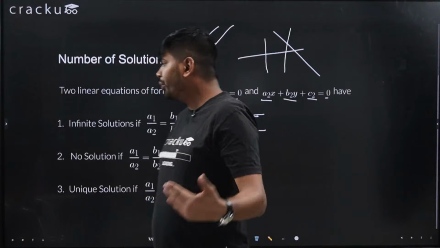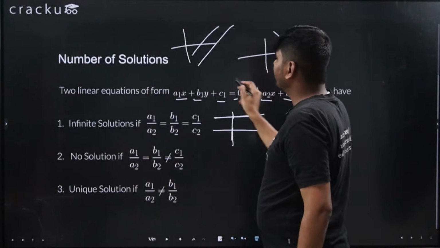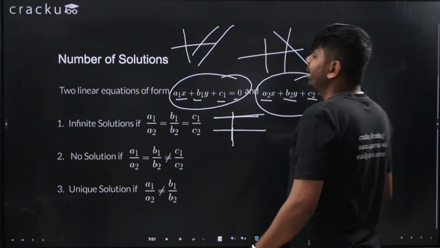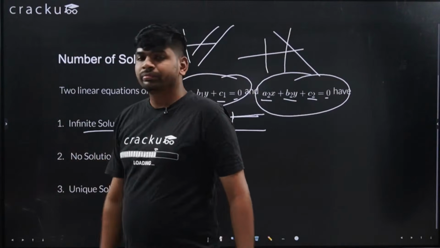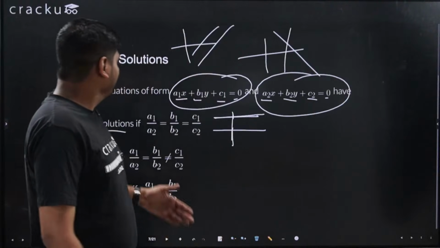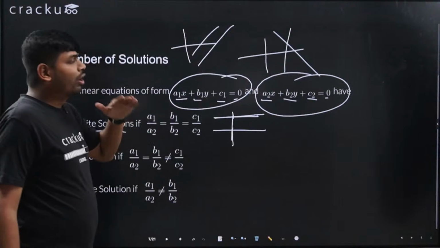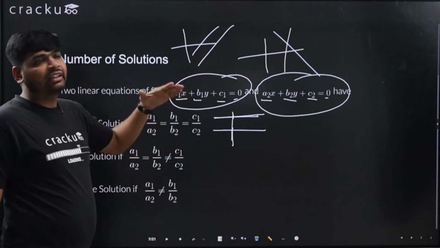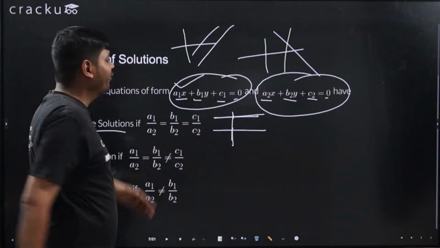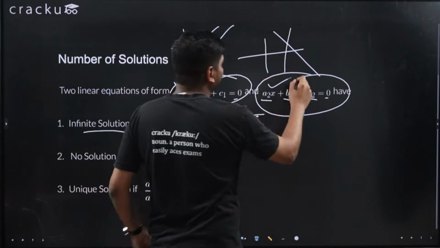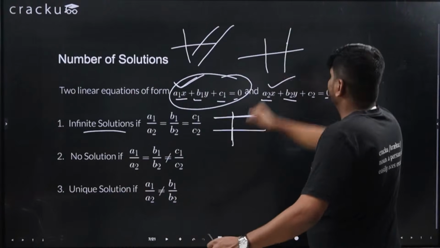Now how to figure out whether the given two equations or given two lines have an infinite solution? Infinite solution means that every point on one line is satisfying the first equation, and every coordinate that is satisfying here is also satisfying here. I will explain you how.